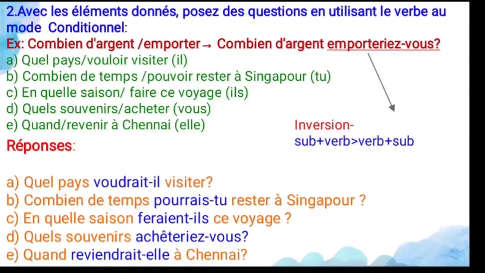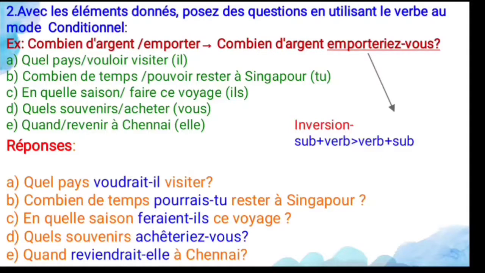And let us see the next exercise. Quel pays voulez-vous visiter? So vouloir means what? To want or to wish. So here, quel pays, the subject they gave already is il. Vouloir is an irregular verb. For that irregular verb, what is the infinitive stem?